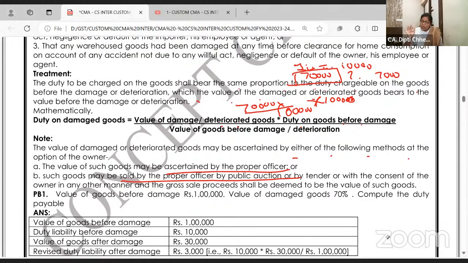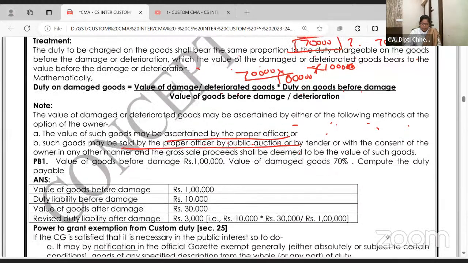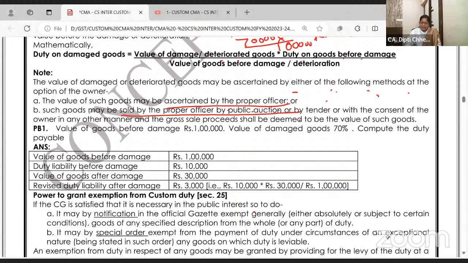I'm repeating, how will you decide that after damage and deterioration, the imported goods value is not 1 lakh, it's 70,000? So it may be decided either by the value of such goods being ascertained by the proper officer, or such goods may be sold by the proper officer by public auction or by tender with the consent of owner and all. ठीक है?